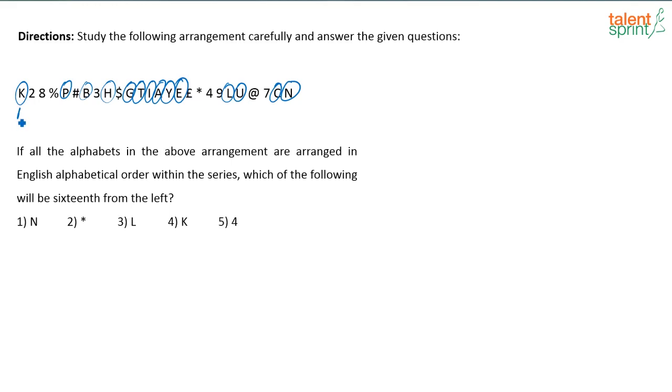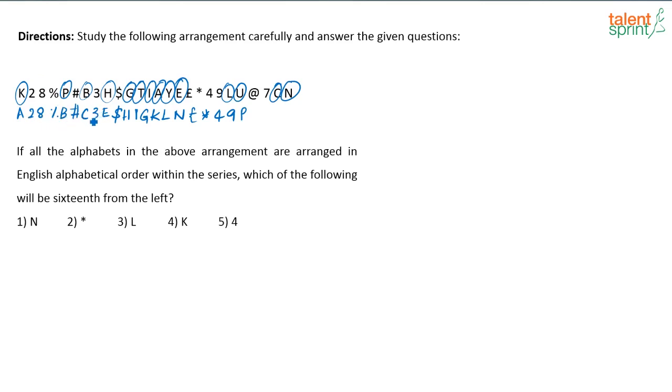Right? So it will become A, 2.8%. B is there, correct? B hash, C is there. Is D there? No, D is not there. So 3, E is there, dollar, H is there, I is there, then G, K, L, N. See, what should you do? You have to arrange these alphabets in the alphabetical order. Yes, it is a bit time consuming. I do agree with this particular one.